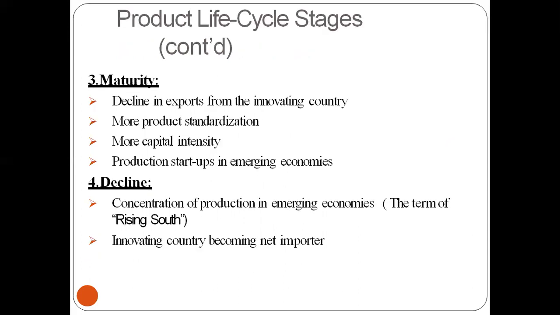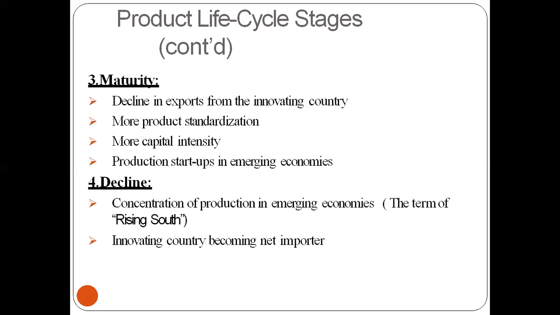Then the third stage is the maturity stage, where exports from the innovative countries decline. Now those innovative companies are not exporting or innovating. They move more towards product standardization, and capital intensity increases. Then production starts up in emerging economies, as more and more production starts in developing countries, and then there is decline.